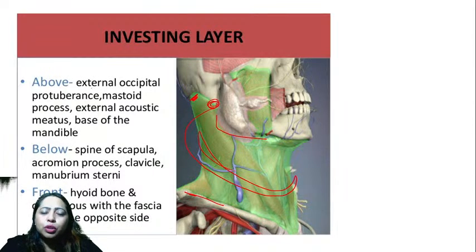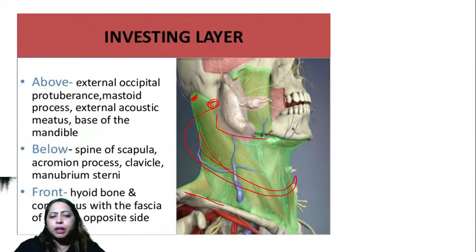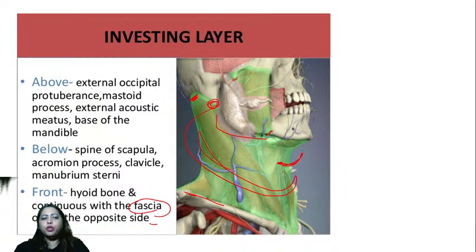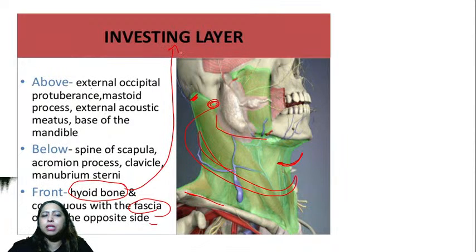Not just know that this is the answer, but you don't know the reason. So there should be some reason so that you can retain your head. Now in front, it is attached to the hyoid bone and it is continuous with the fascia of the opposite side. So it is attached to the hyoid bone as well and to the fascia of the opposite side. You remember that the hyoid bone is also attached to the investing layer.